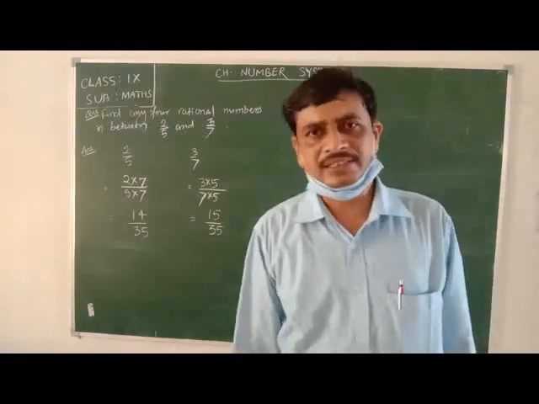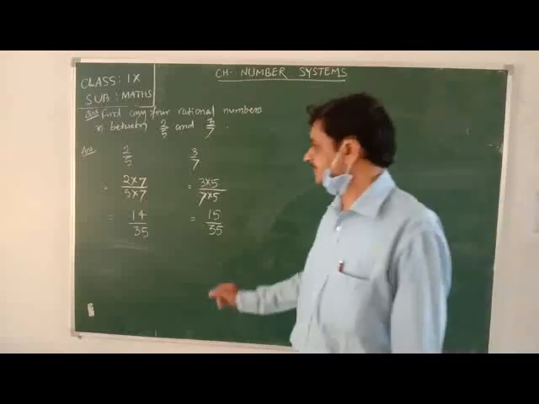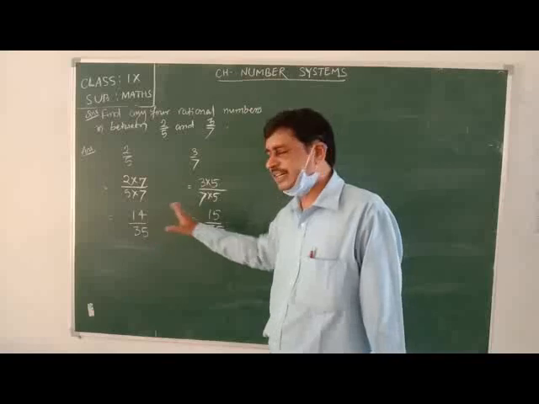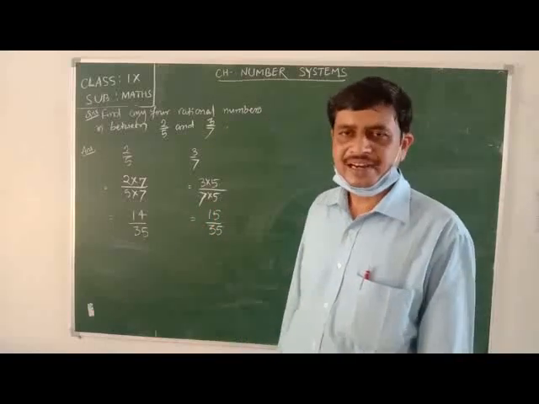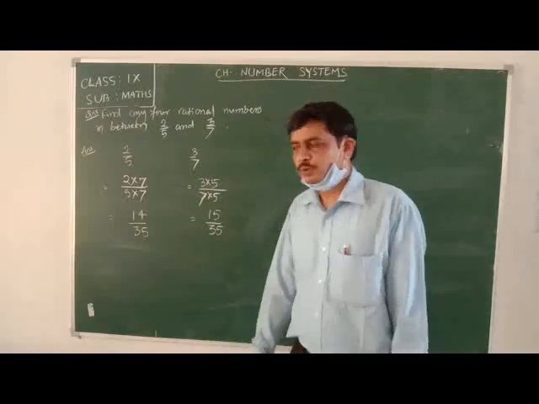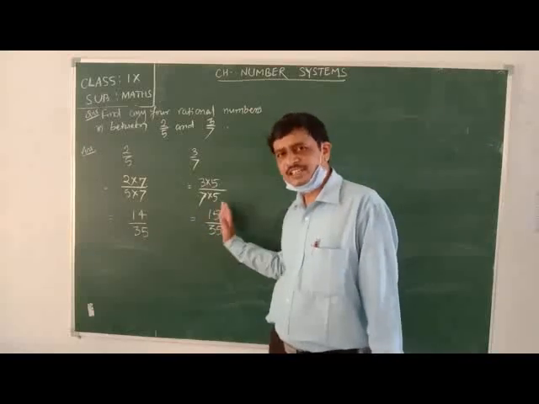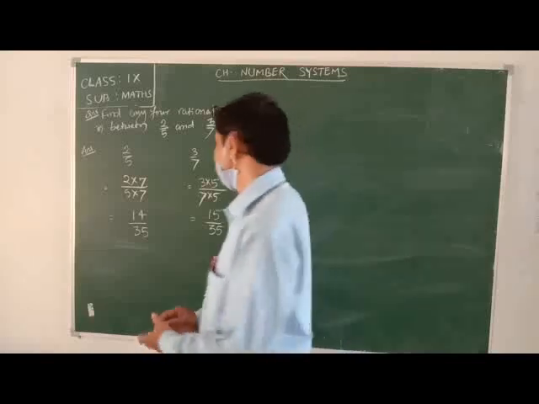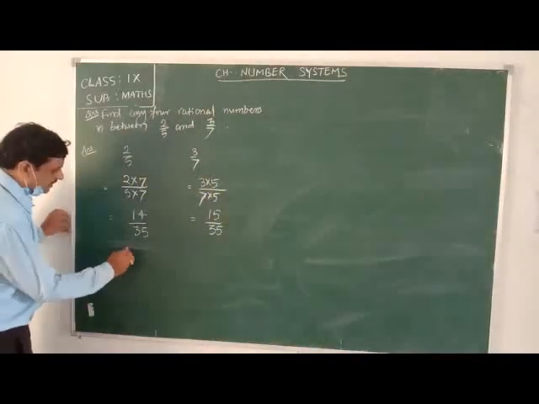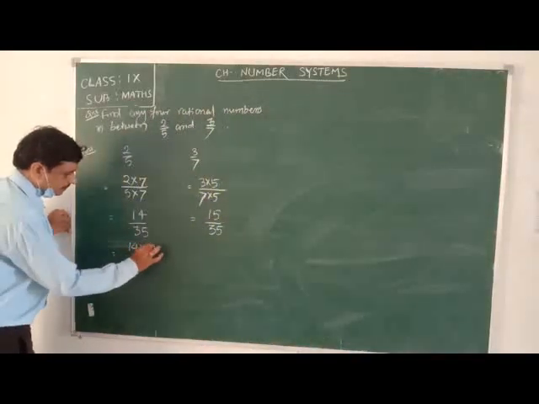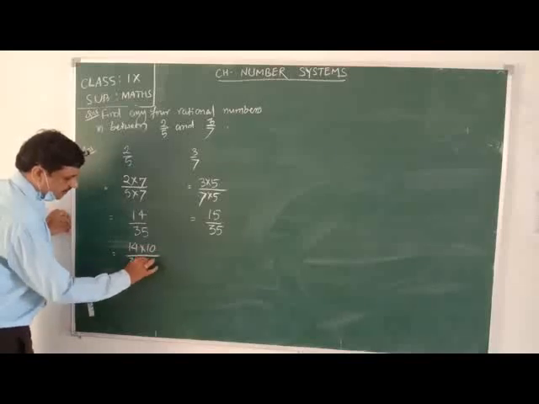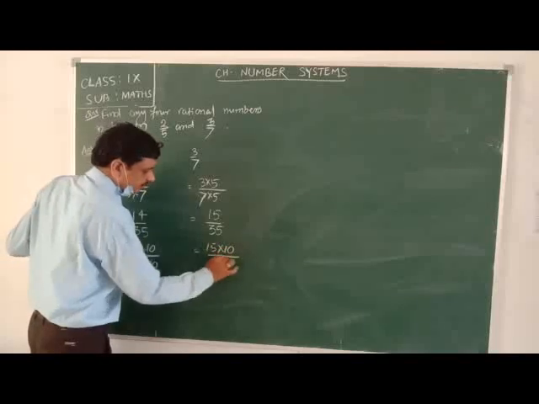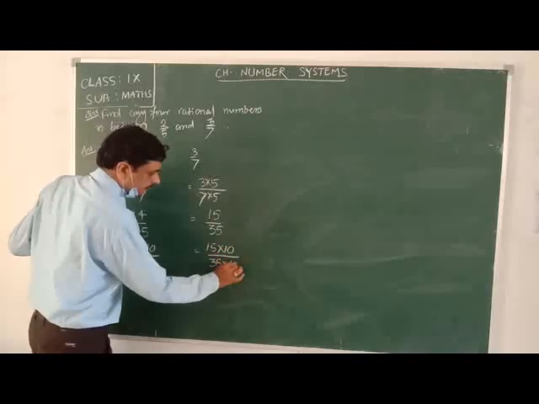We have to find some integers between the numerators, but here the numerators are consecutive. So we have to multiply all these numerators and denominators with some constant number, like 10. 14 into 10, 35 into 10, here 15 into 10, 35 into 10.